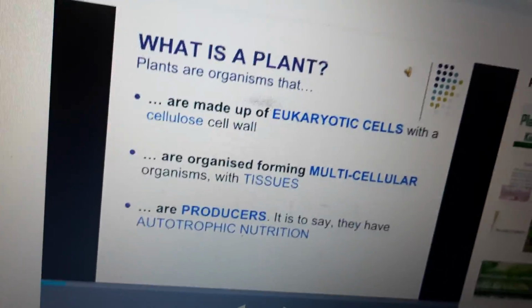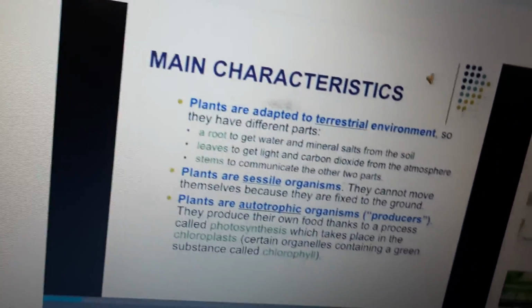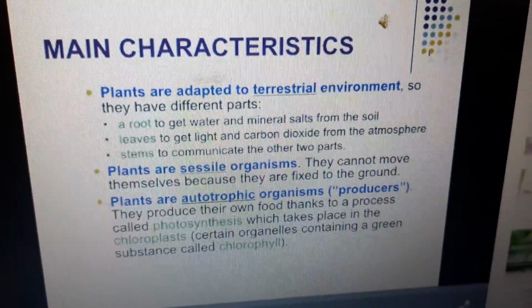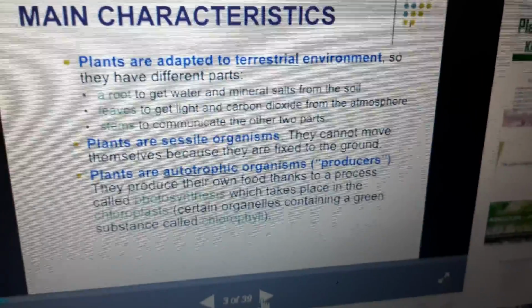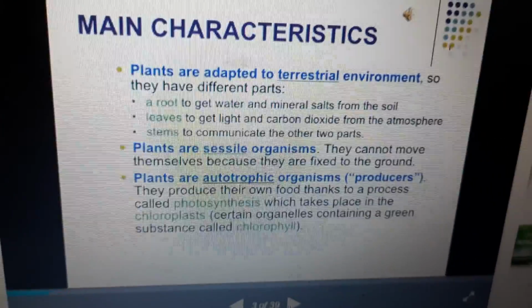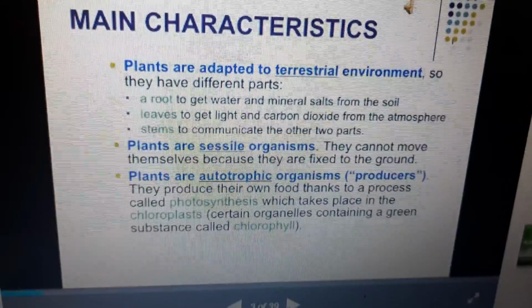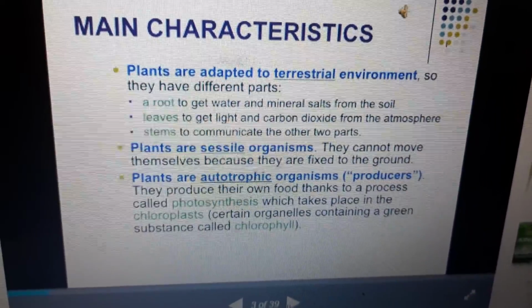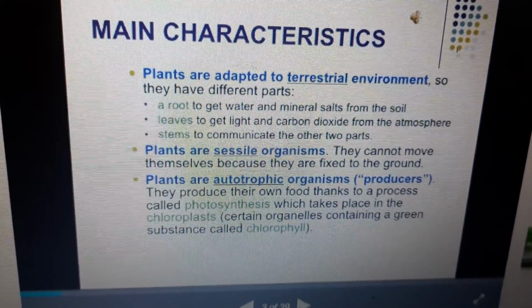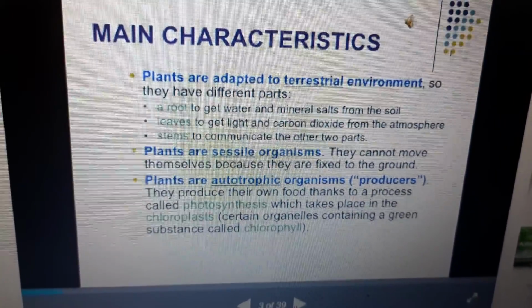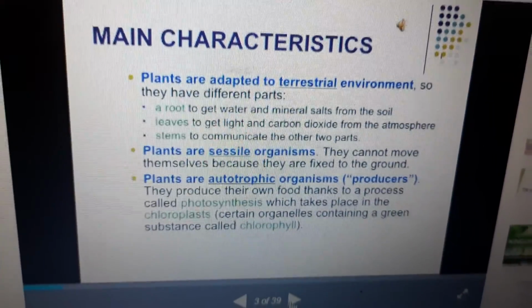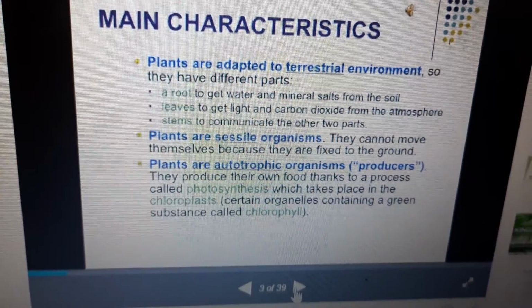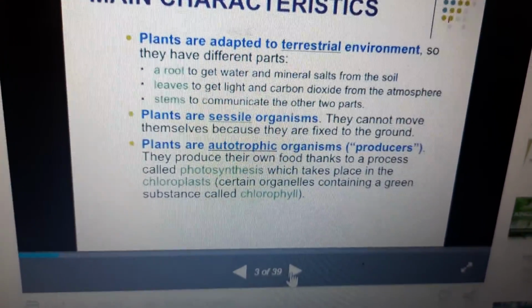Okay, then the next one. The main characteristic of plants is that they are adapted to the terrestrial environment, so they have different parts: a root to get water and minerals, salts from the soil; leaves to get light and carbon dioxide from the atmosphere; and a stem for communication between the other two parts. Plants are sessile organisms. They cannot move themselves because they are fixed to the ground.